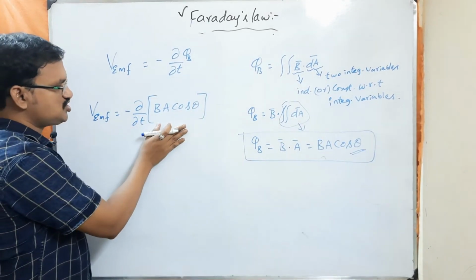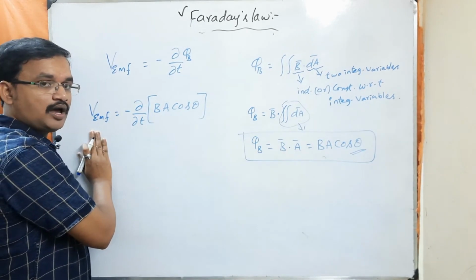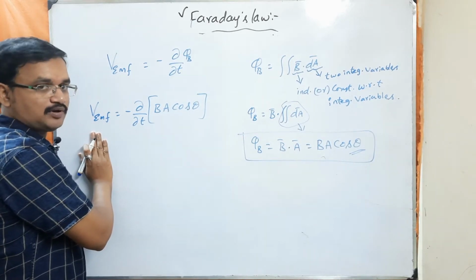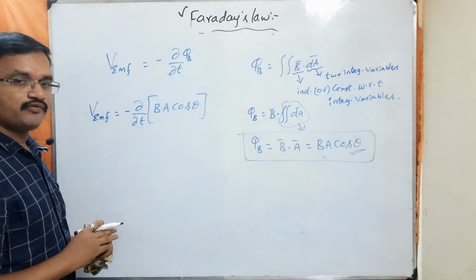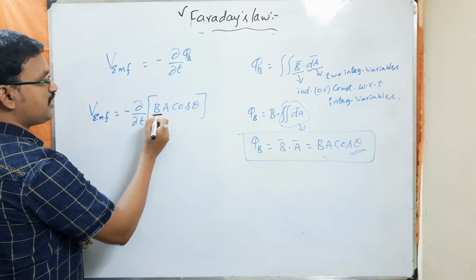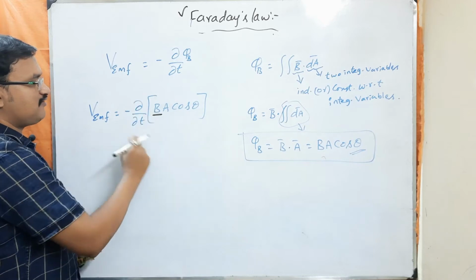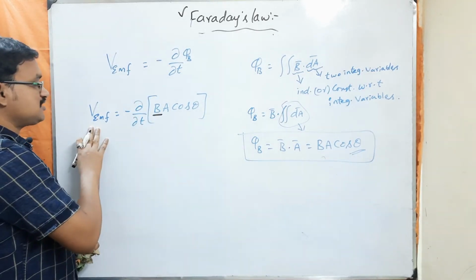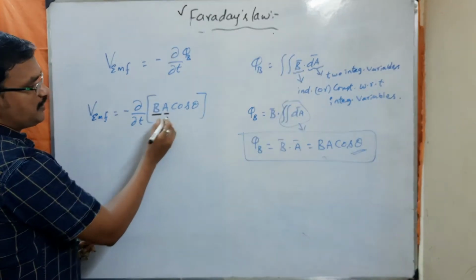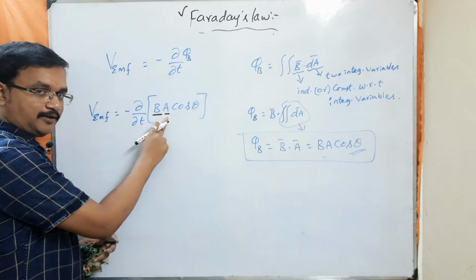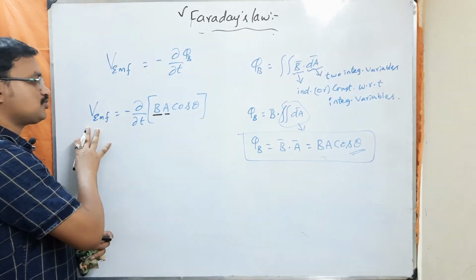So whenever there is a change in magnetic flux, only then are you going to have an EMF. So in how many ways can we produce this EMF? Suppose the B field is varying with respect to time. If the B field varies with respect to time, then there will be a change in magnetic flux, and in that case you can produce the voltage or EMF. Or if the area of the loop is changing with respect to time, then also there will be a change in magnetic flux, and hence we can produce the voltage.